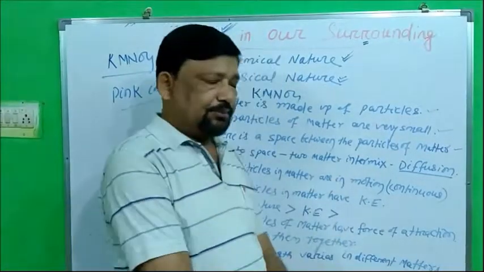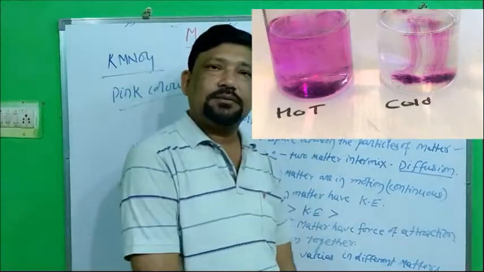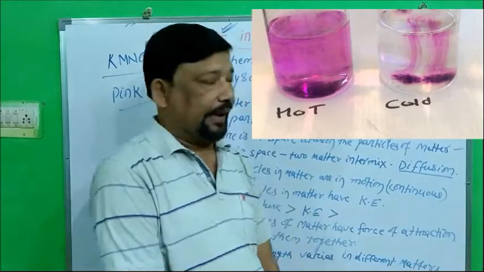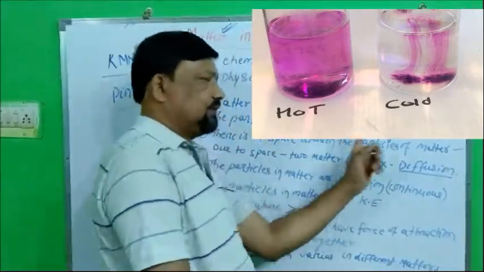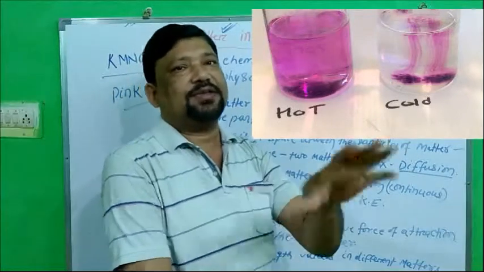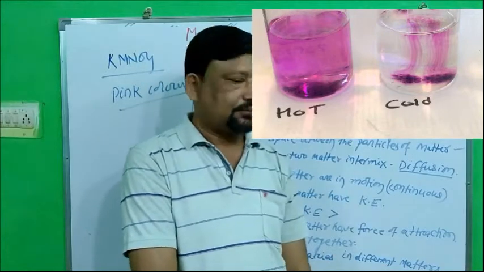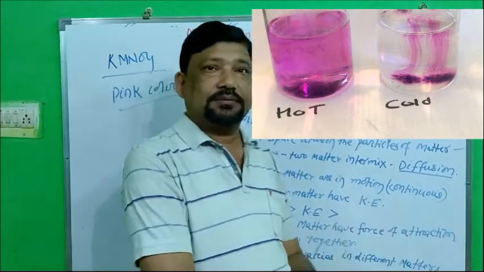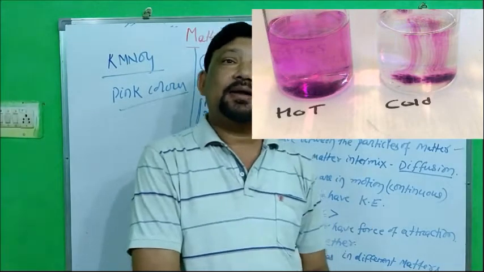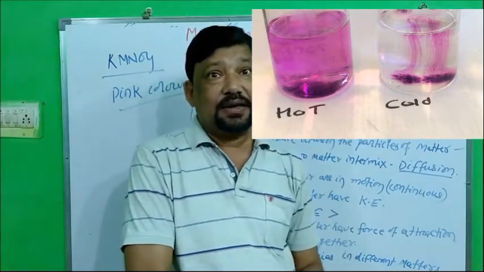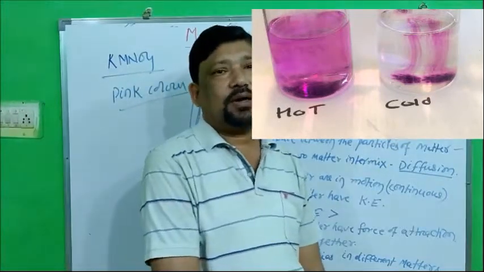So take one more example here. Take two beakers. In one you will take hot water and in another one you will take cold water. Clear? Now in both the beakers, put one crystal of potassium permanganate. You will see the hot water beaker shows a high degree of motion of particles in comparison to the cold water beaker.